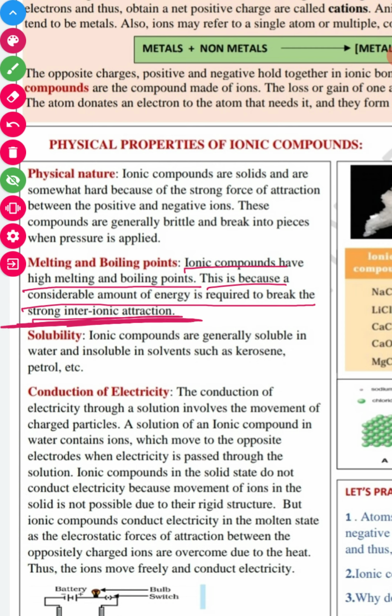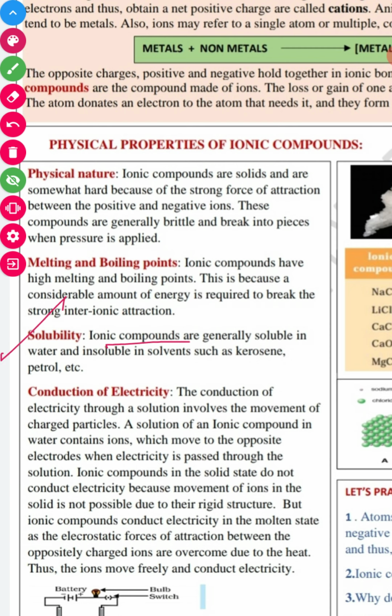So to break that, we need a high amount of energy. So their melting and boiling points are very high because a considerably high amount of energy is required to break that force of attraction in the ionic compound, right?